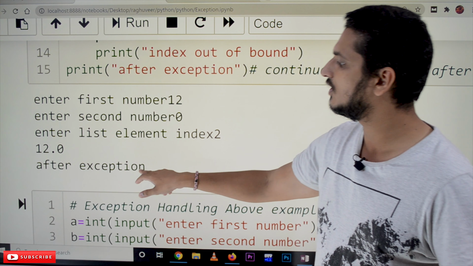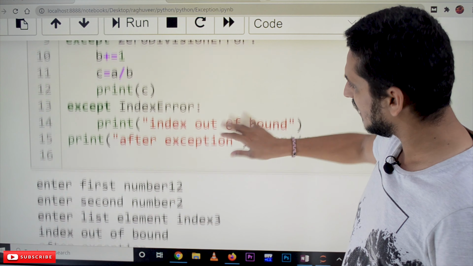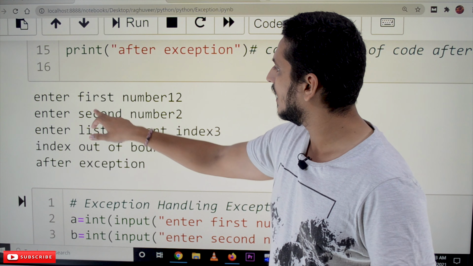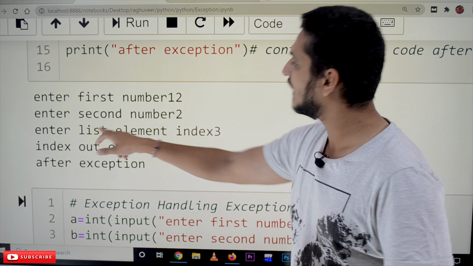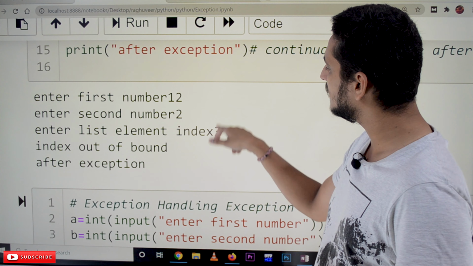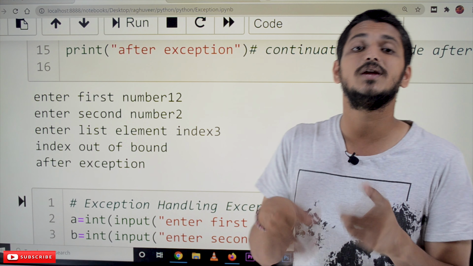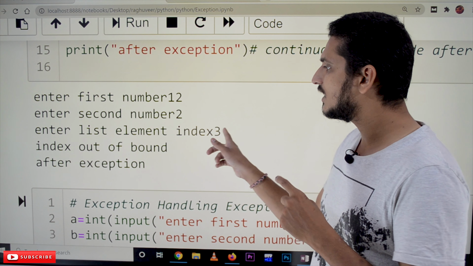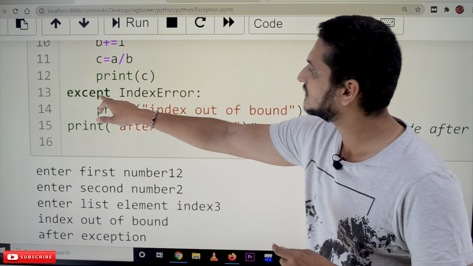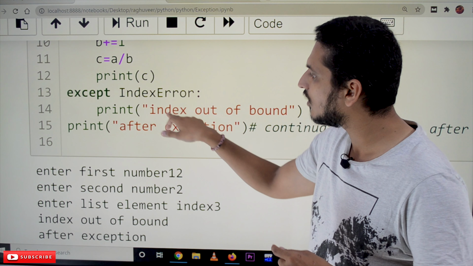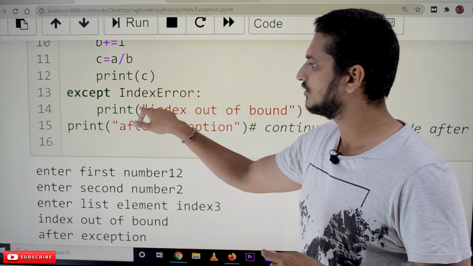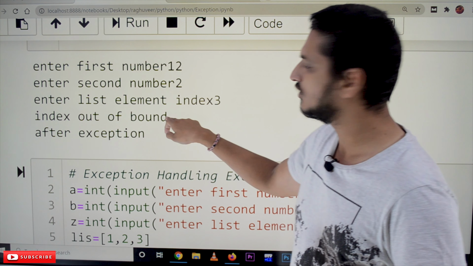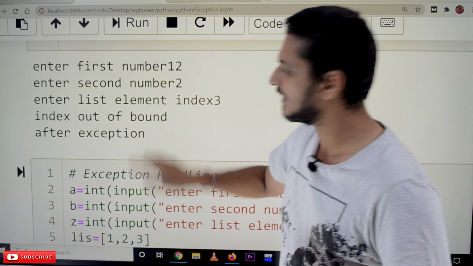Now the same example, scrolling up. Here 12 divided by 2 is possible. Enter the list of elements. The index value is given as 3, which is not there, so we will get an index out of bound exception. That is why we are handling it with except. This except block will be called, so this statement will be executed, and after that the program keeps on continuing. That's why the output here is index out of bound, and after that it executes after exception.